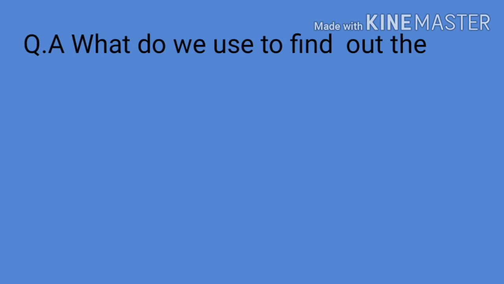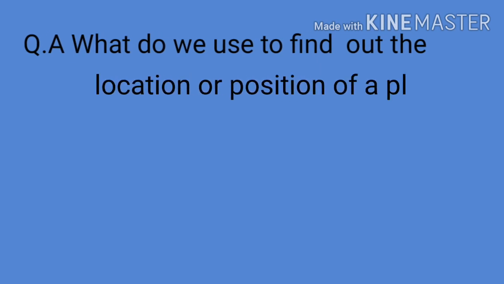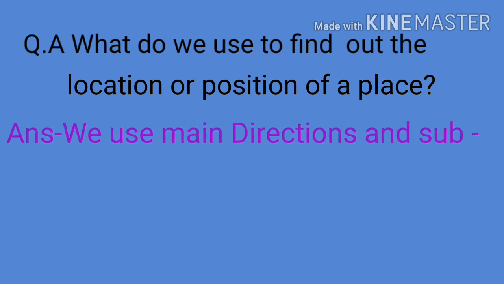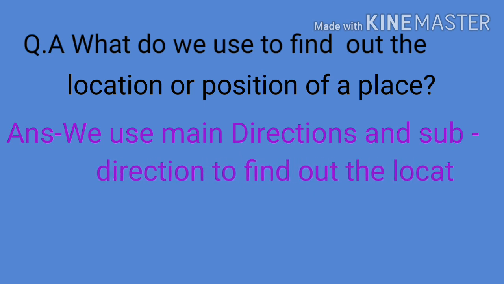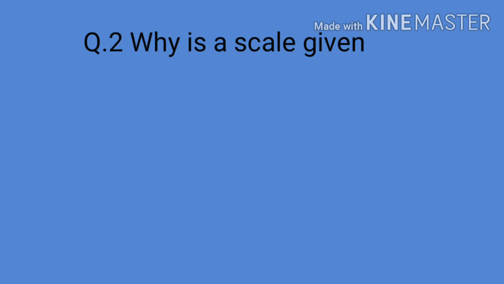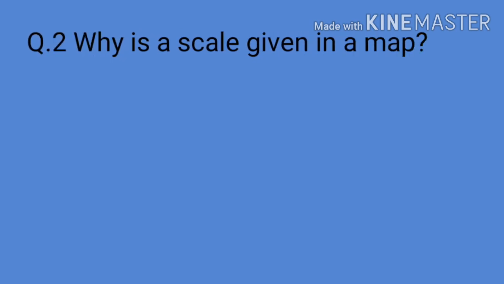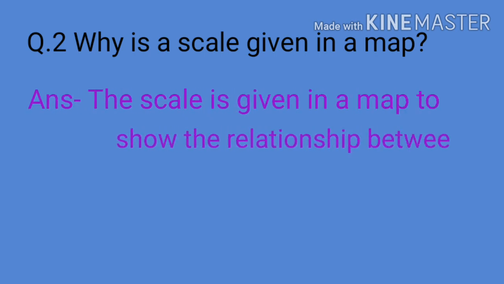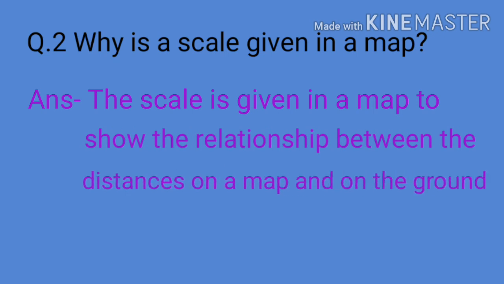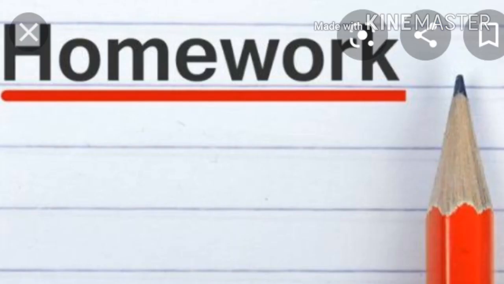Question A. What do we use to find out the location or position of a place? Answer. We use main directions and subdirections to find out the location or position of a place. Next question. Why is a scale given in maps? The scale is given in a map to show the relationship between the distances on a map and on the ground.